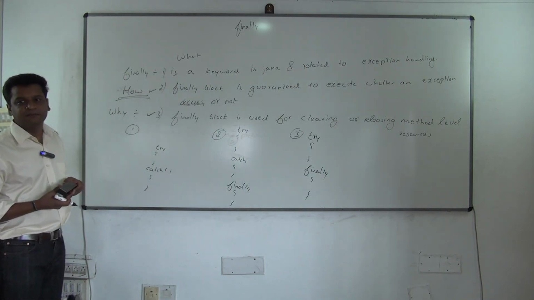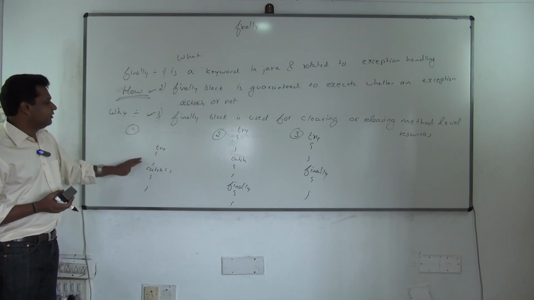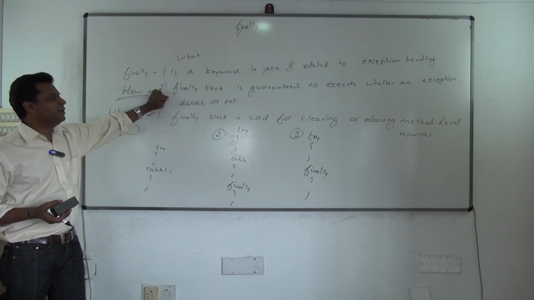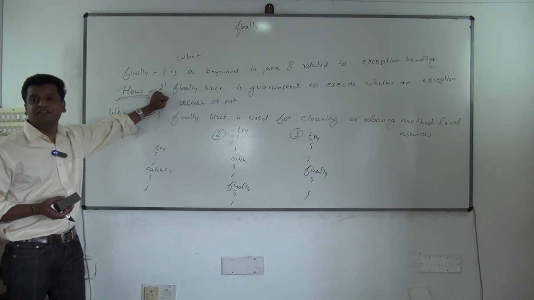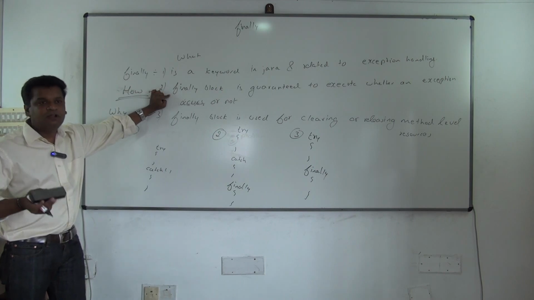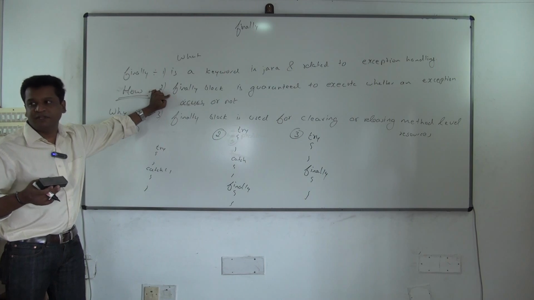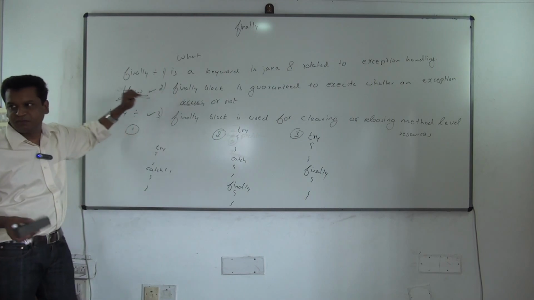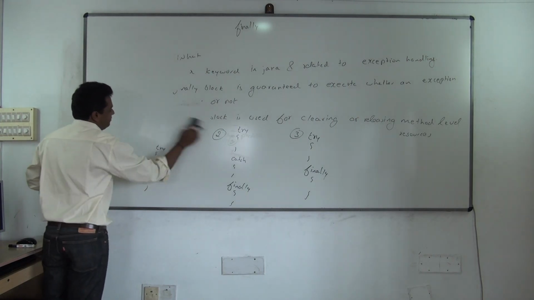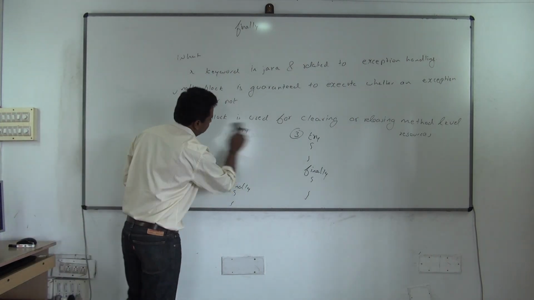So we'll go with the first example now. So I'll be going with this one. Now see, this is the point we'll be seeing now. The second point: finally block is guaranteed to execute whether an exception occurs or not. We'll be seeing plenty of examples on this point now. Understood? With more examples, more doubts will start getting clear. As simple as that. So we'll come straight to the examples now.